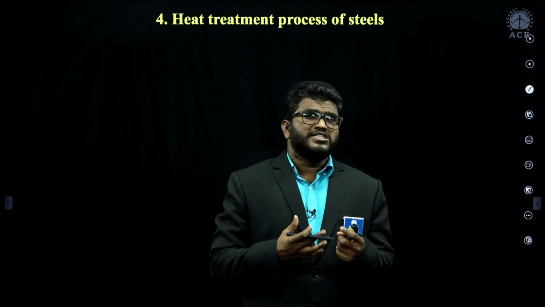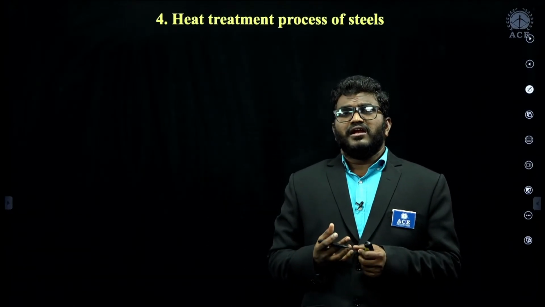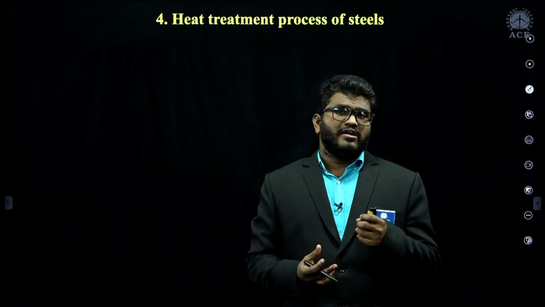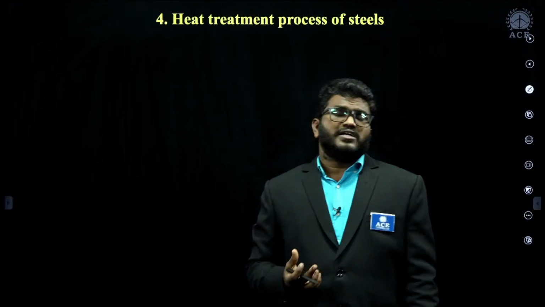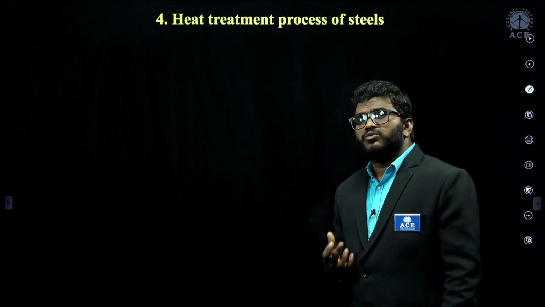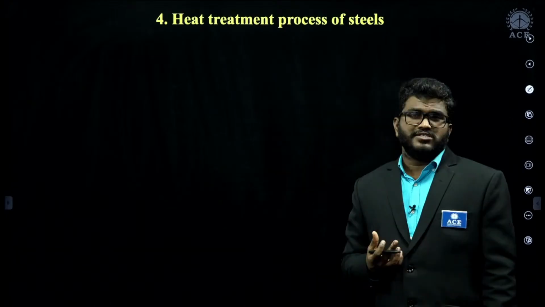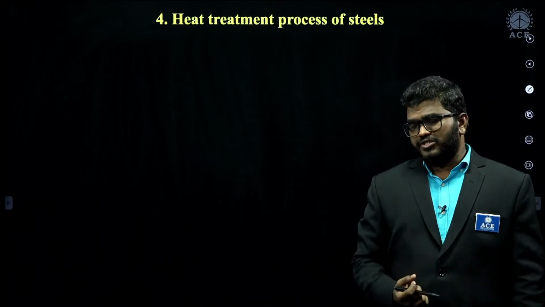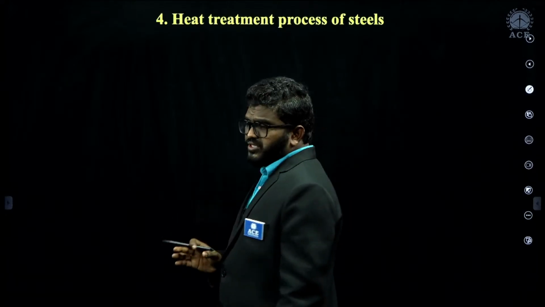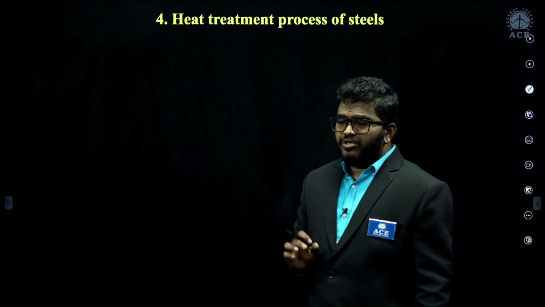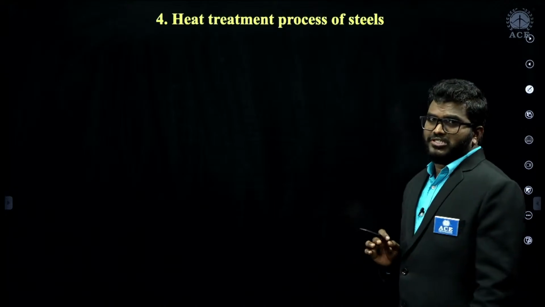Different surface hardening methods are there, like flame hardening, induction hardening, carburizing, nitriding and cyaniding. And one method used for non-ferrous alloys to increase strength and hardness is the precipitation hardening process. So these are the different types of heat treatment processes, and they will ask you a good number of questions from these processes.